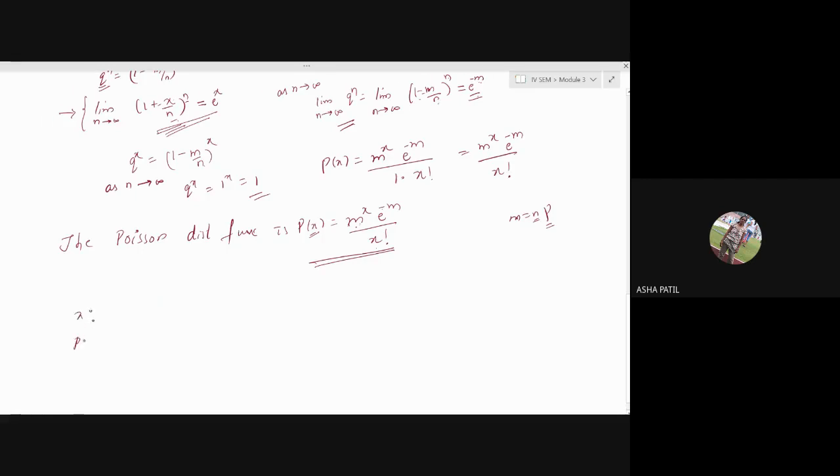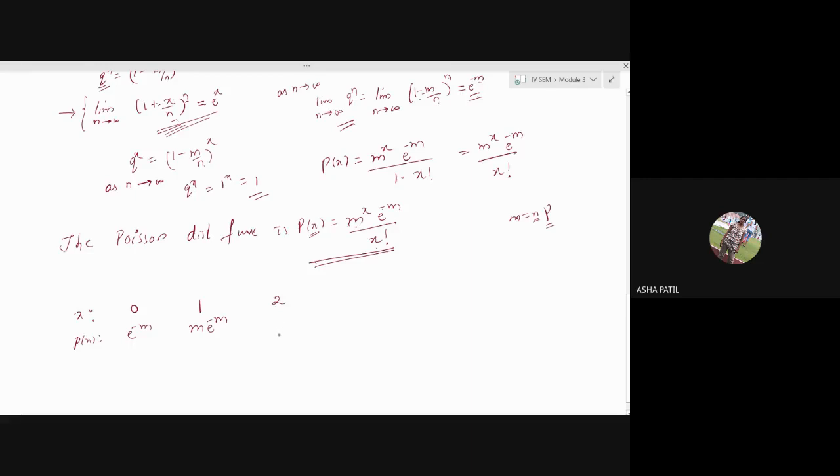If x is 0, m raised to 0, it is 1, will have e raised to minus m. If x is 1, m into e raised to minus m divided by 1 factorial is again m.